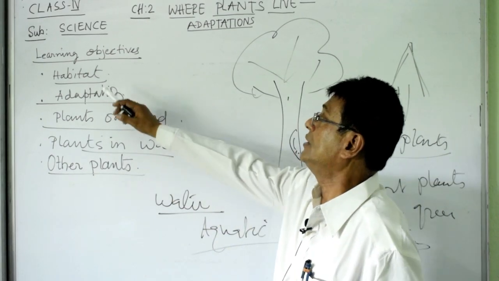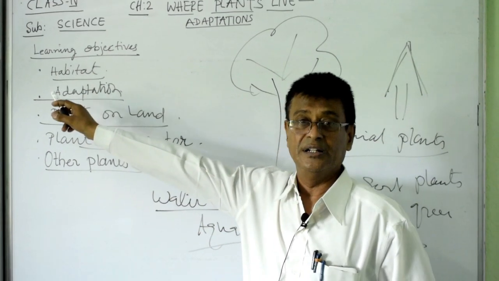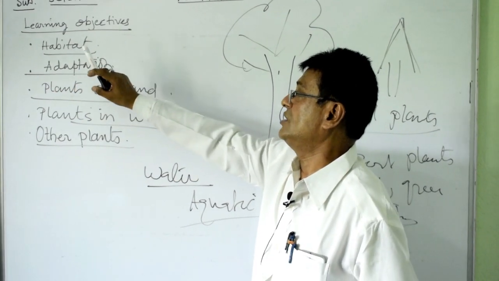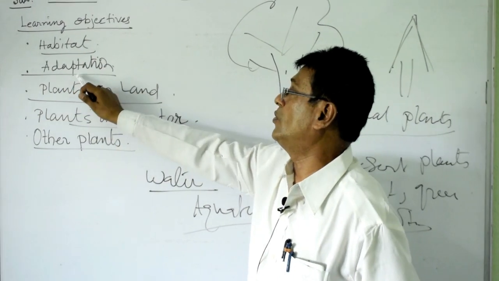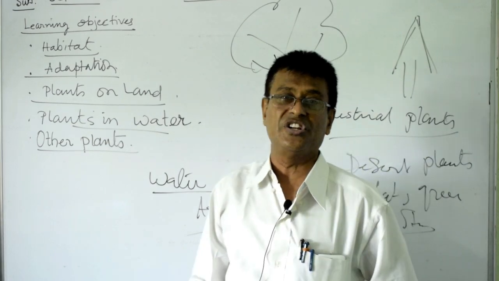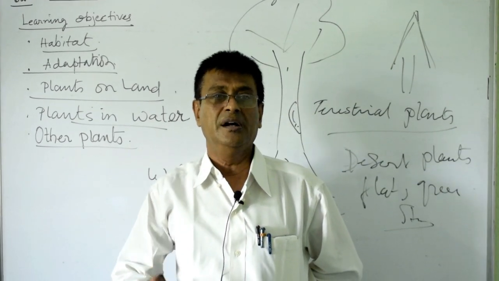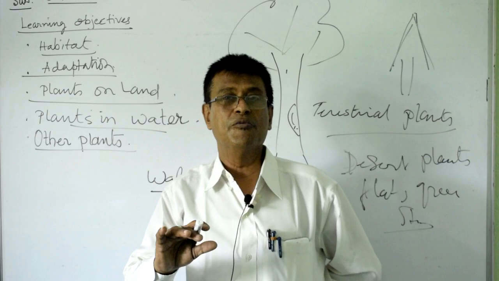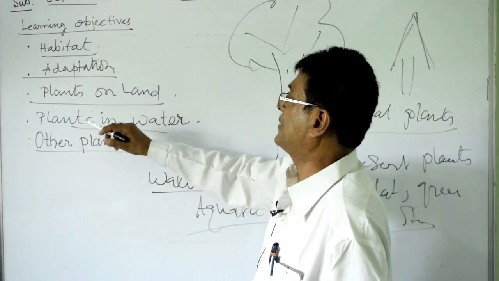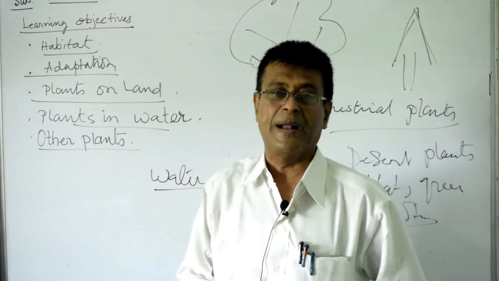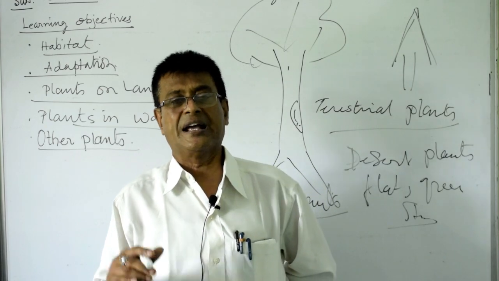Now what you have learned from here? You have learned that habitat means the environment, and adaptation is the change according to the habitat to make them suitable. Then there are land plants or terrestrial plants like mango plants.